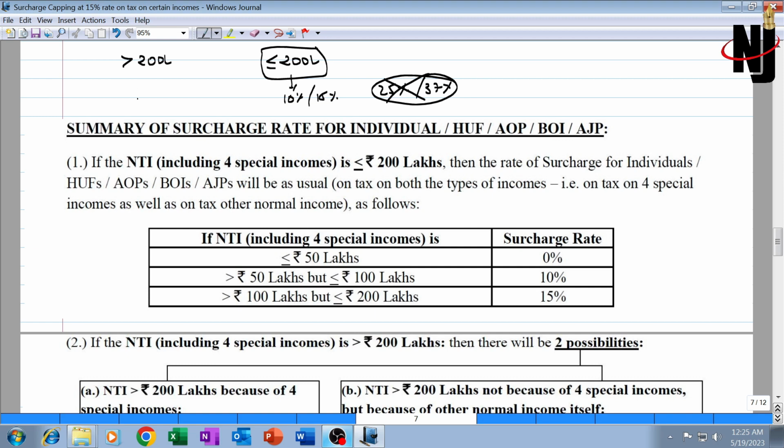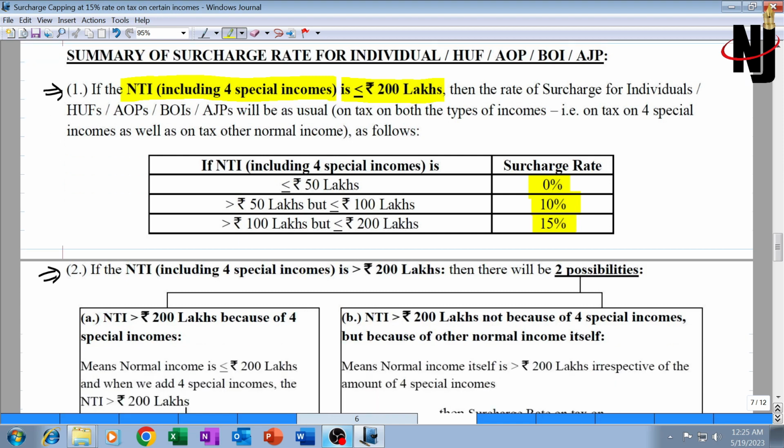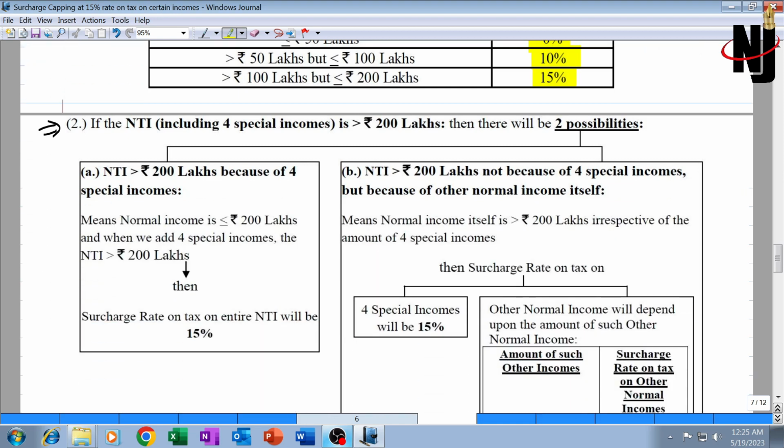So I am dividing this entire scenario into 2 situations. Situation 1, situation number 2. Situation 1, if the NTI including 4 special income is less than or equal to 2 crore, then the surcharge rate will be normal 0, 10 or 15. The concept of capping does not apply because 25 and 37% are not applicable. So the capping concept will be applicable only when the net income including 4 special income is greater than 2 crore.